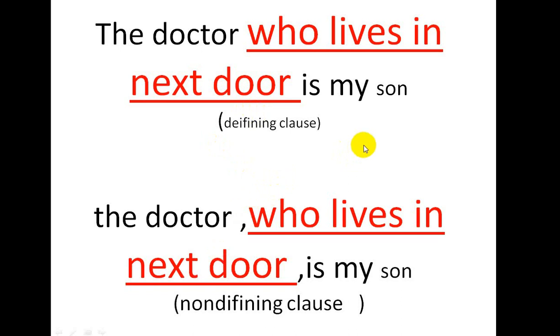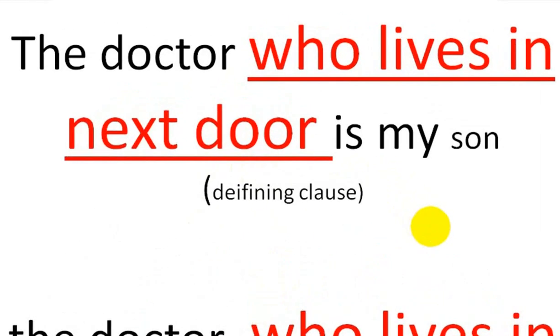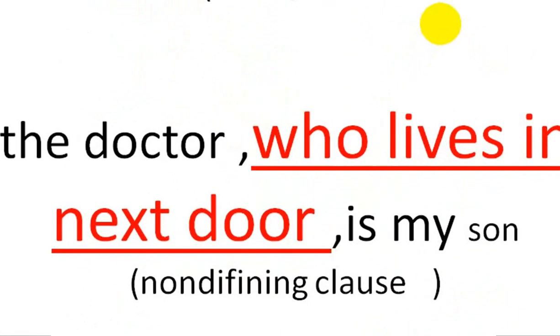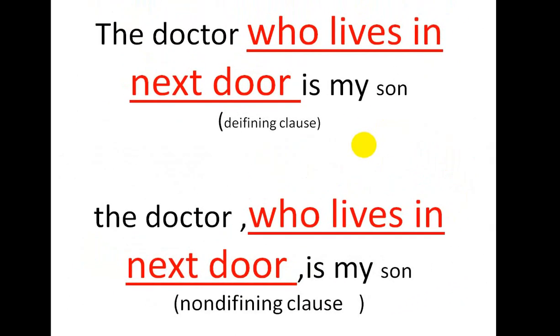Here, look at these two clauses. The doctor who lives in next door is my son. This is called the defining clause. Look at the next one. The doctor, who lives in next door, is my son. This is called the non-defining clause. But what is the disparity between these two? Both are with the relative pronoun who. The sentence is combined with the relative pronoun, but how can we know the differentiation between these two?